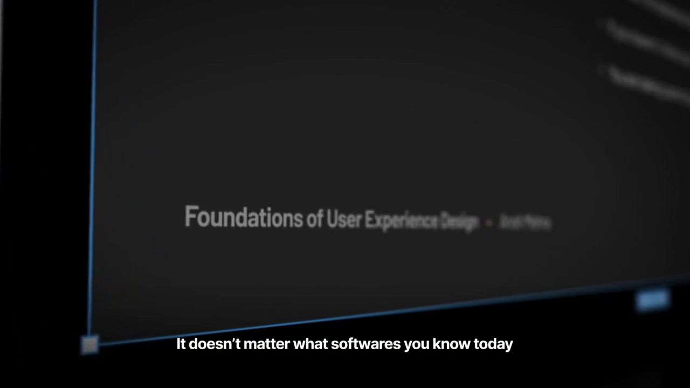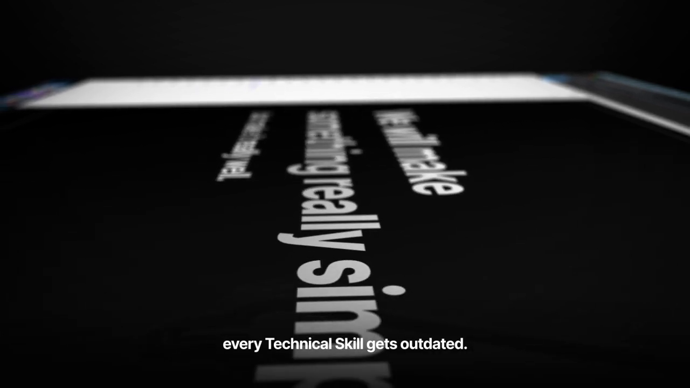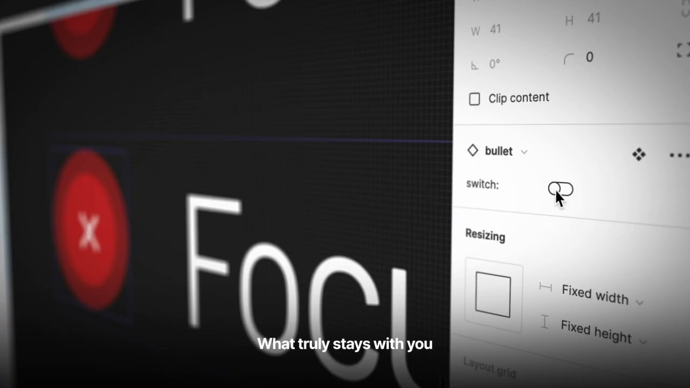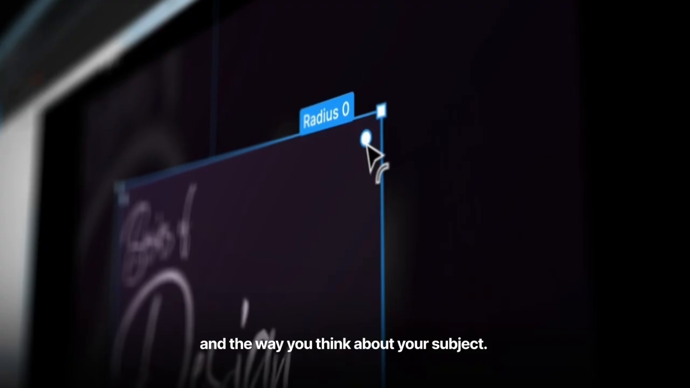It doesn't matter what software you know today, because with time, every technical skill gets outdated. What truly stays with you are the core principles, your mindset, and the way you think about your subject.